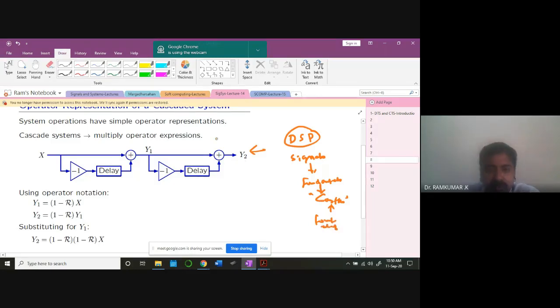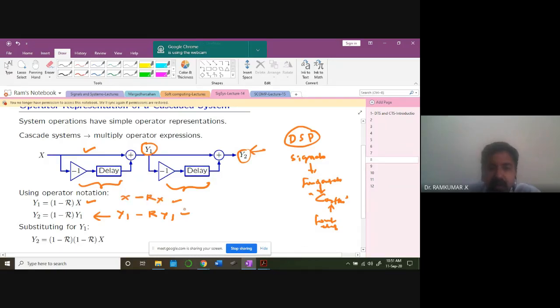Okay, now see here, this kind of structure you'll be learning in DSP. They call it cascade structures. Look at this. This is X. I'm passing that signal through this and we end up here and get Y1. And Y1 again I'm passing through this and I get Y2. Two systems I'm cascading, system 1 and system 2. So in order to get Y1, I'm getting one delay, X minus Rx, so I can write (1 minus R)x. And Y2 is equal to (1 minus R) Y1. You understand? Y1 minus R times Y1 is this signal, and this is X minus R times X.